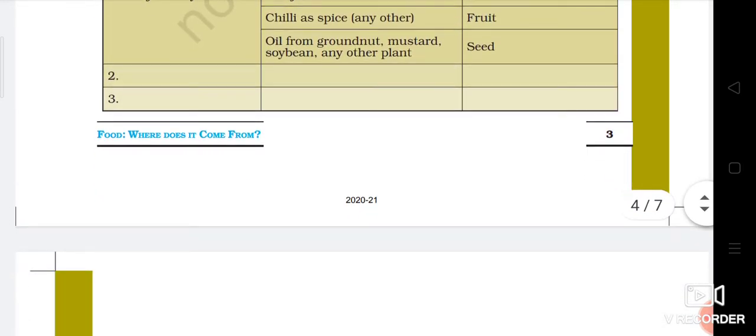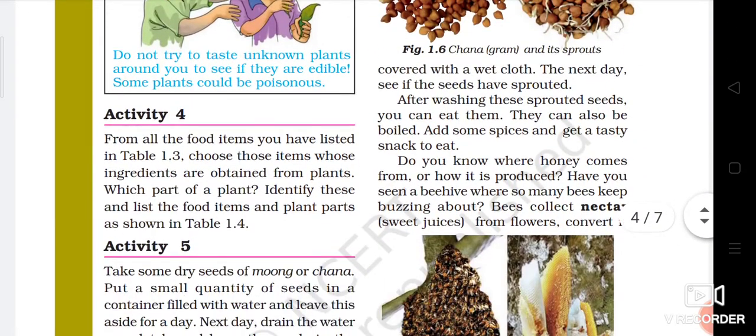Okay, so that also we have discussed. Now see activity 4. From all the food items you have listed in table 1.3, choose those items whose ingredients are obtained from plants. Which part of plant? Identify this and list the food items and plant parts as shown in table 1.4. So that also you can do by yourself. Now because you have learned in the lower standard which part is eatable from which plants.